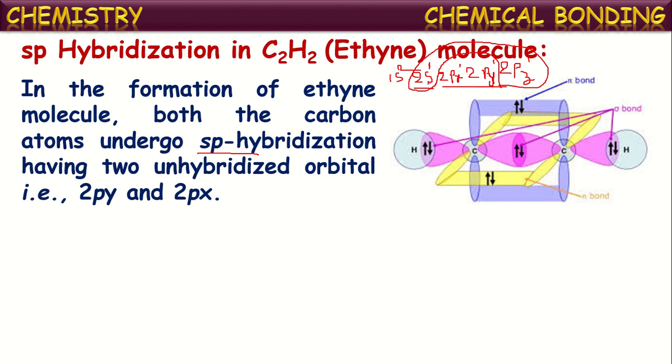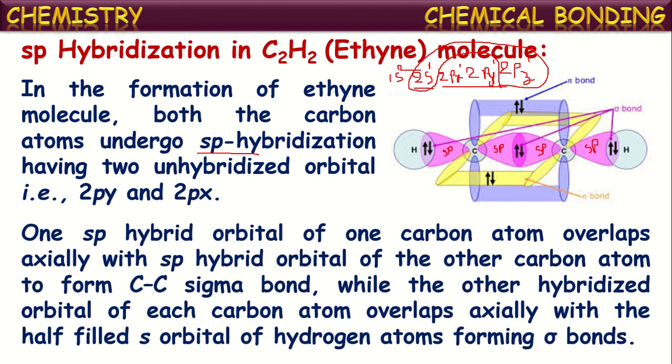Okay, now each carbon has two sp hybridized orbitals. See, this is one carbon. These pink loops represent the sp hybridized orbitals of carbon. This is one sp hybridized orbital and this is one more sp orbital. And for this carbon also, this is an sp hybridized orbital, and this is one more. Now one sp hybridized orbital of one carbon overlaps with an sp hybridized orbital of the other carbon atom.